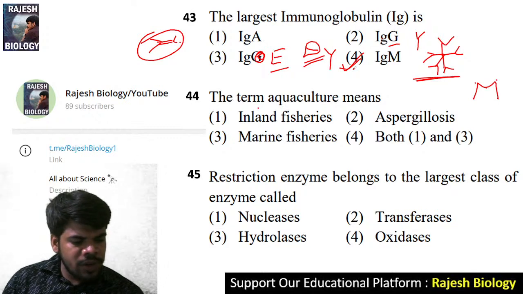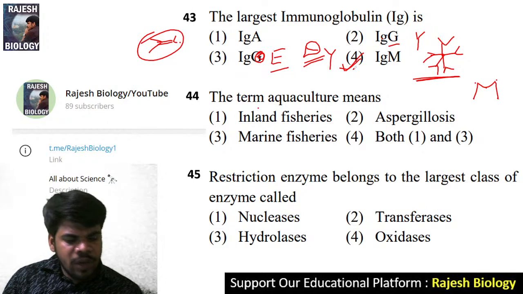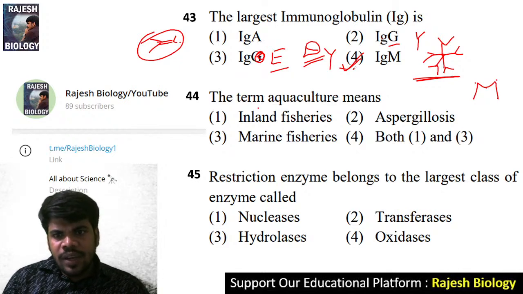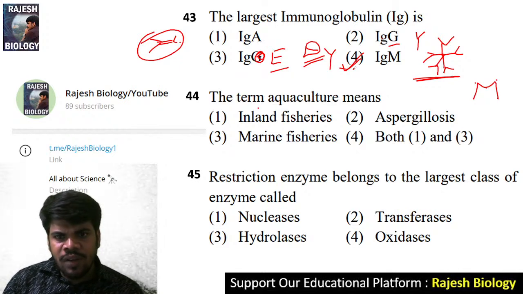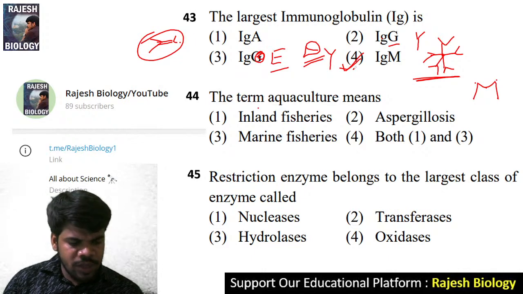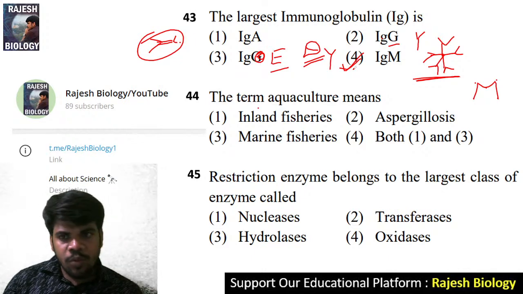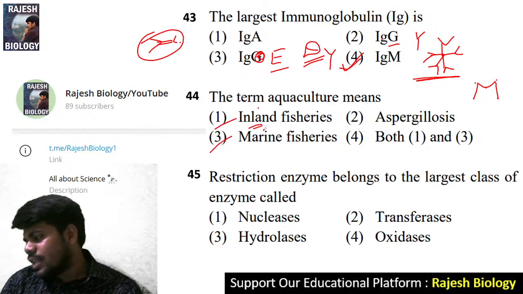Come to the question number 44. The term aquaculture means inland fisheries, aspergillus or marine fisheries. Aquaculture means both actually, inland fisheries and marine fisheries. Inland, sorry, not Indian. It is inland.